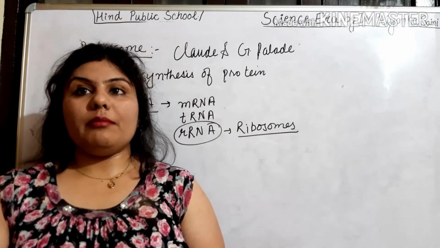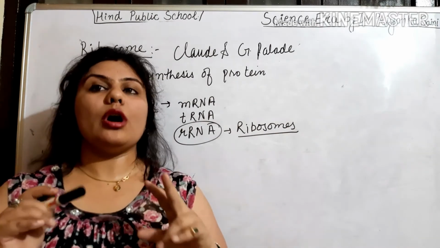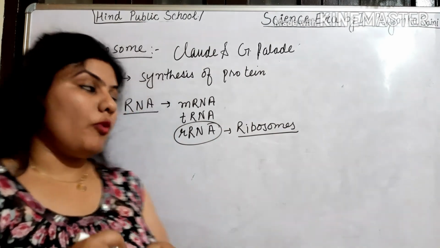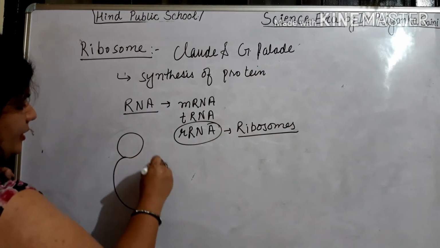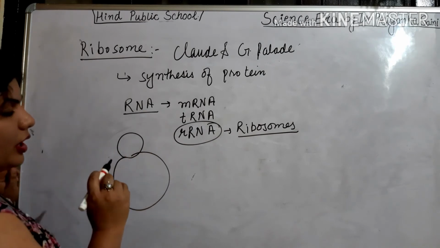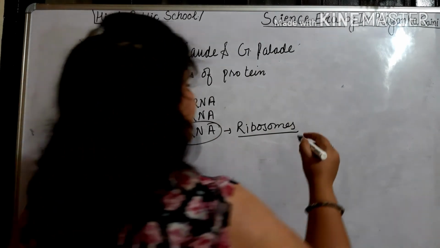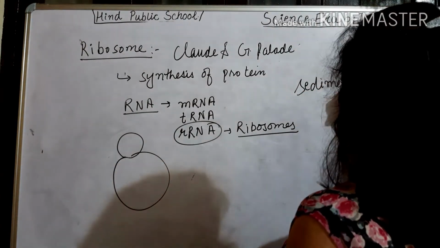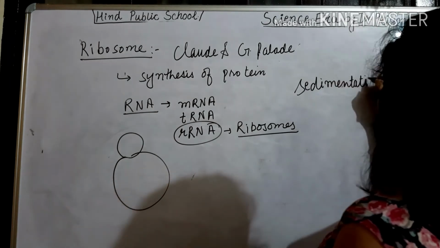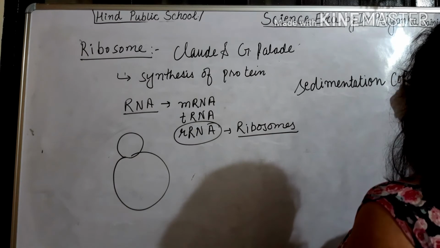A covering membrane is absent, but there are 2 unequal subunits. One is small, another one is big. Its definition depends upon the sedimentation coefficient, which is decided by